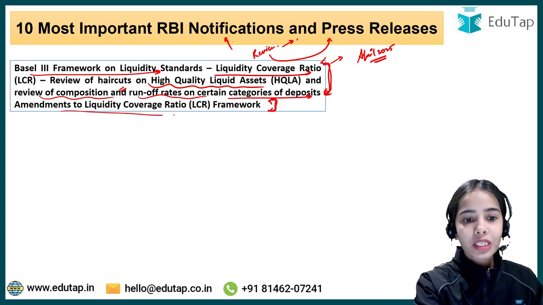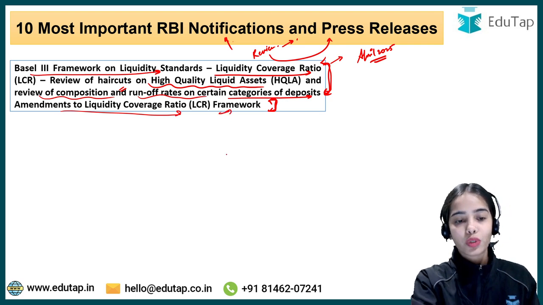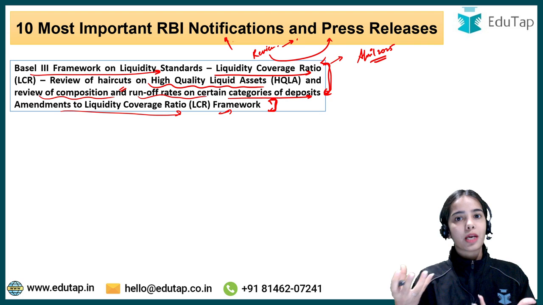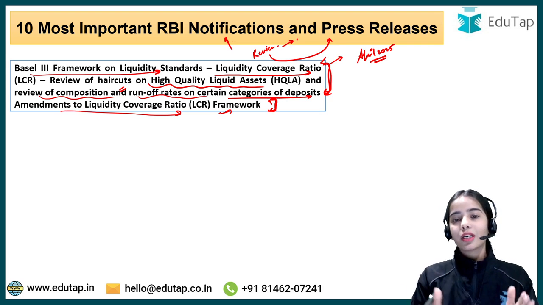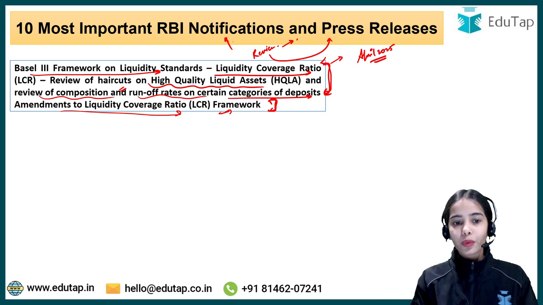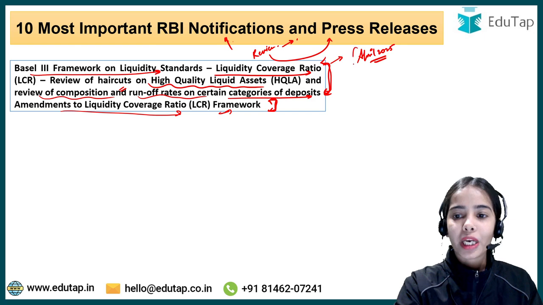Okay, so amendments to liquidity coverage ratio framework. So you can understand that this is very, very important. First of all, it is mentioned in both the areas of RBI notification and RBI press release, and the liquidity coverage ratio is a very important ratio that the banks have to follow, and the amendment in the liquidity coverage ratio framework is very important for you to cover. Okay, so this is from April 2025.